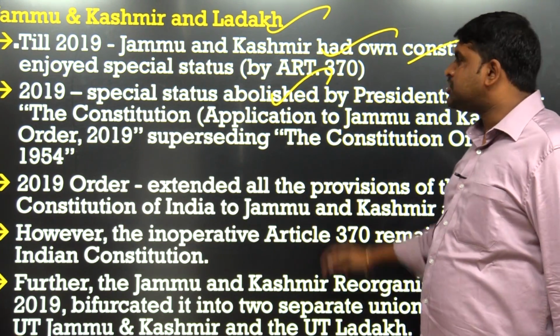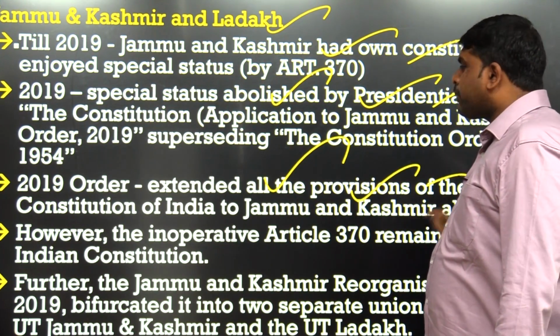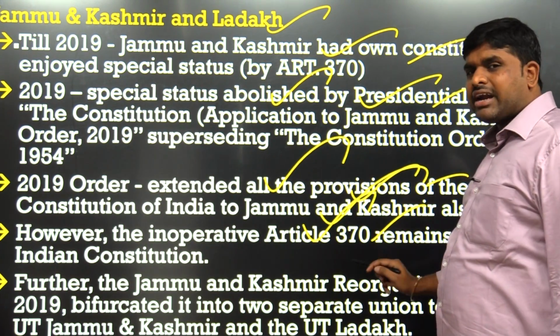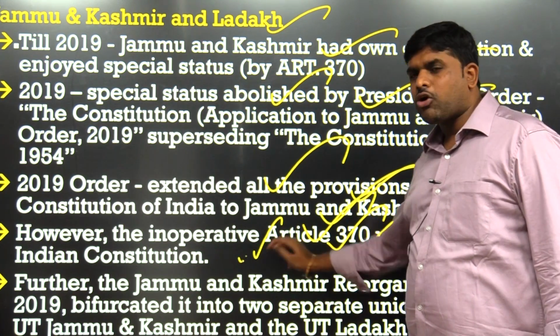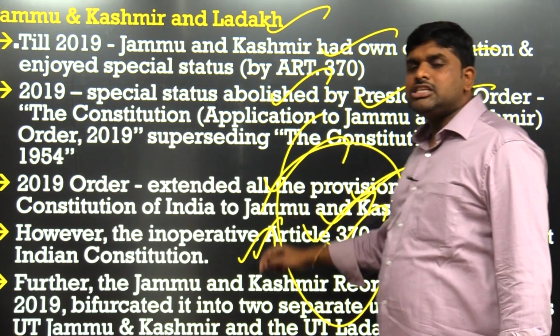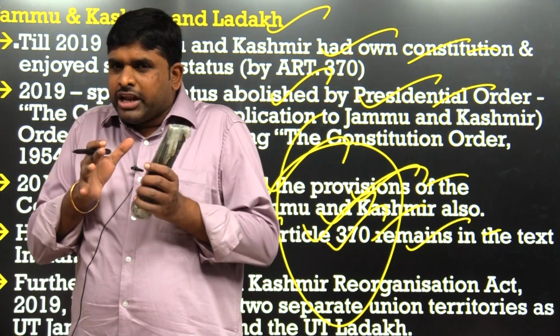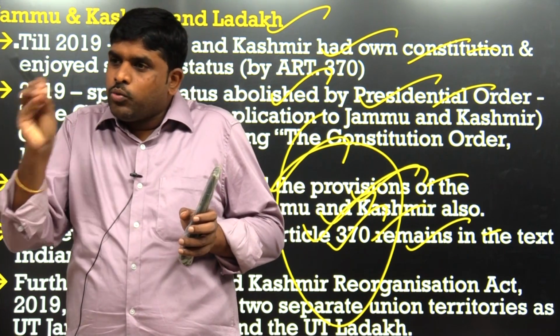In 2019, special status was abolished by the presidential order, and in 2019 all the provisions of the Constitution of India were extended to Jammu and Kashmir. The inoperative Article 370 remains in the text of the Indian Constitution. From this, Jammu and Kashmir was given UT status. Jammu and Kashmir is one UT, Ladakh is one UT.